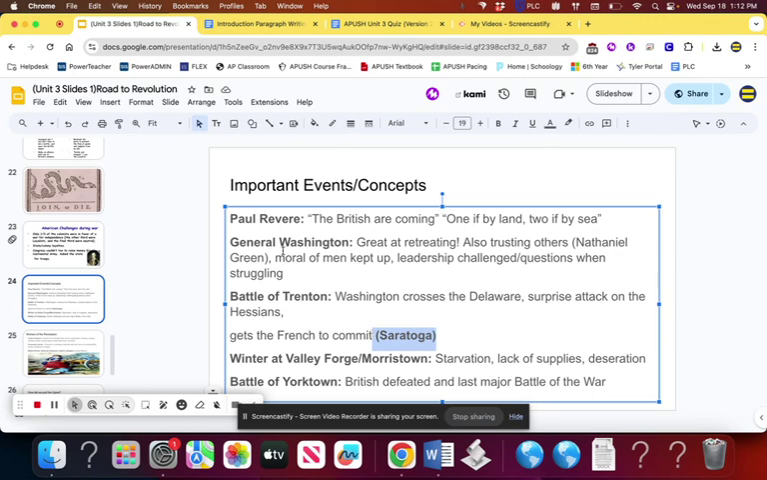We also talked about General Washington's best qualities. He's super good at getting out of tight situations. He ends up being great at retreating. But remember, a win for us in the Revolutionary War is different than a win for the British.